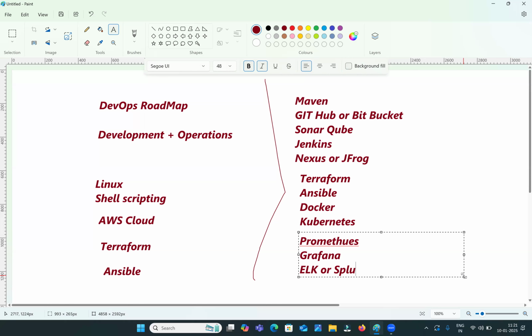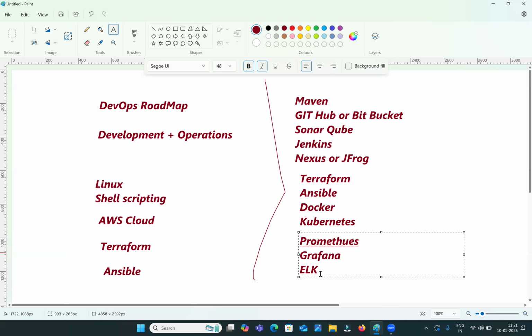We will use these tools for monitoring purposes. By using Prometheus and Grafana, we can monitor cluster logs, and by using ELK we can monitor application logs, everything. These are some of the monitoring tools we should know: Prometheus, Grafana, ELK.